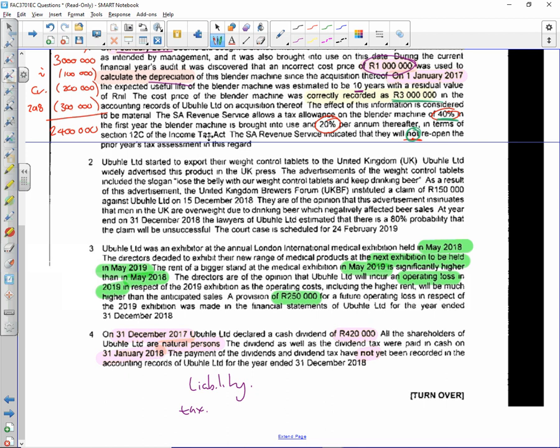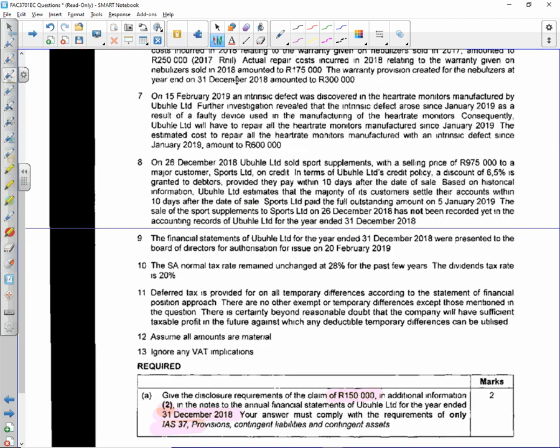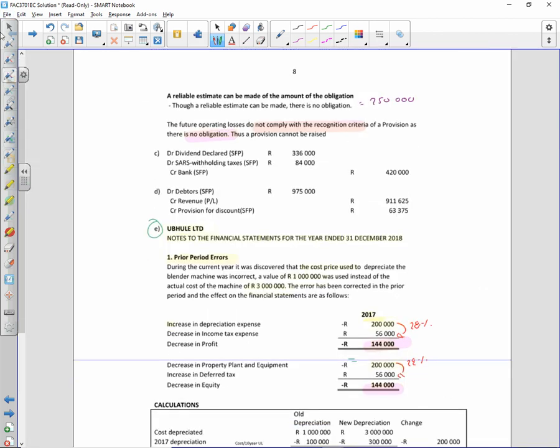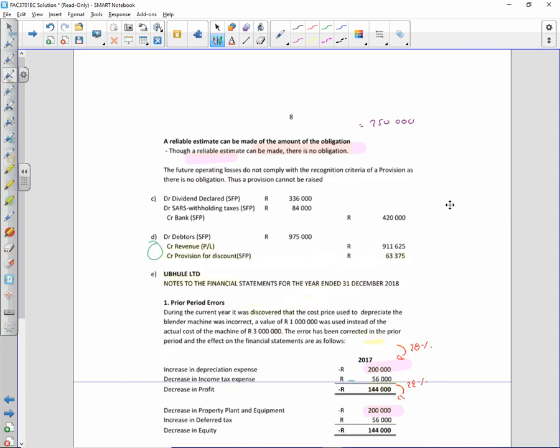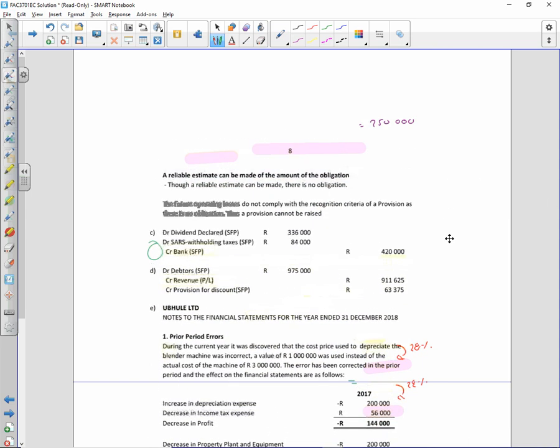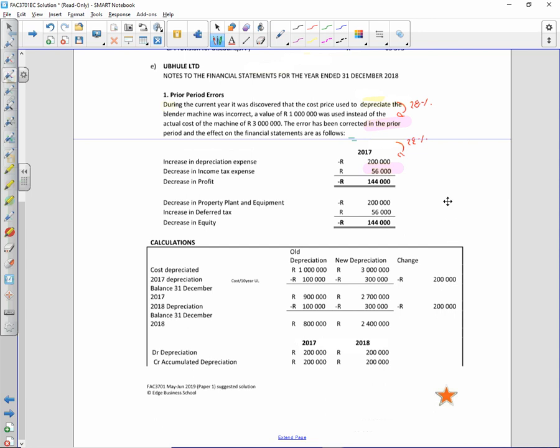Right. Later on in the question, you will see that dividend tax is 20%. If we have companies, we don't deduct the dividend tax for them, only for natural persons. So this was quite an easy calculation in terms of your information point 4. Can we see that? No, we can't. There we go.